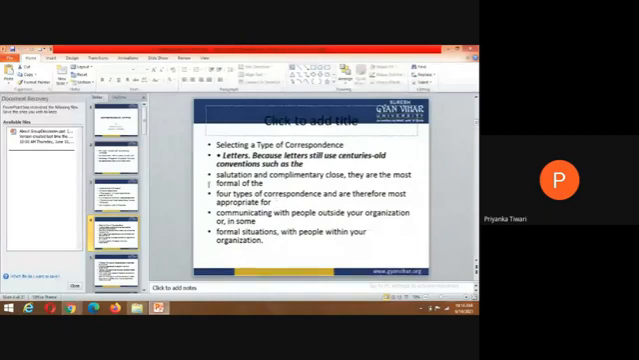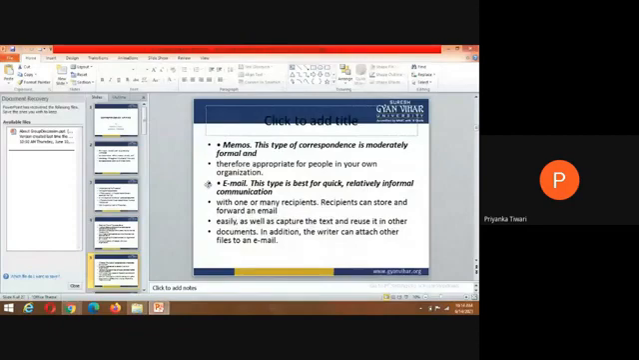Next, look, memos. Already we have discussed the memos and email writing. Memos: this type of correspondence is moderately formal and therefore appropriate for people in your organization. Email: this type is best for quick, relatively informal communication with one or many recipients. You can store and forward an email easily, as well as capture the text and reuse it in other documents. In addition, the writer can attach other files to an email. So these are some importances of email writing or memo writing.